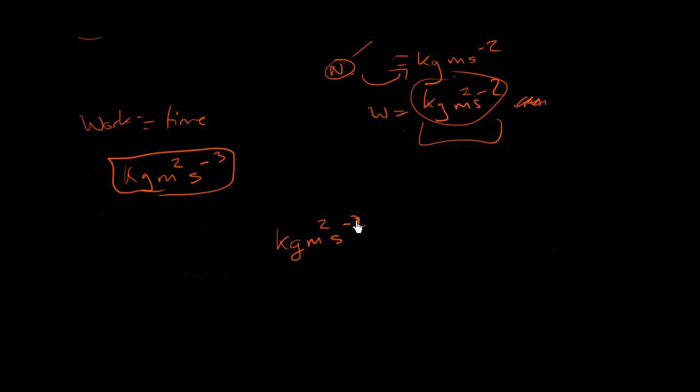So instead of 2 at the bottom, that actually means seconds squared at the bottom. It's a minus 2, so it's a positive 2 at the bottom. Instead of having that, I have 3, because I'm dividing by another second. So the seconds would come down here, multiplying at the bottom. It's the same thing as dividing. So that 3 just comes in here as a minus 3 when you divide by seconds.